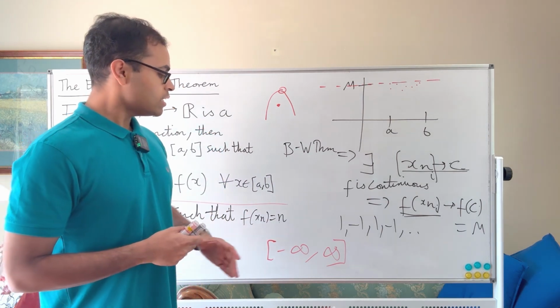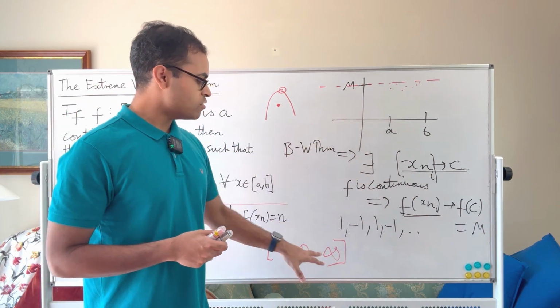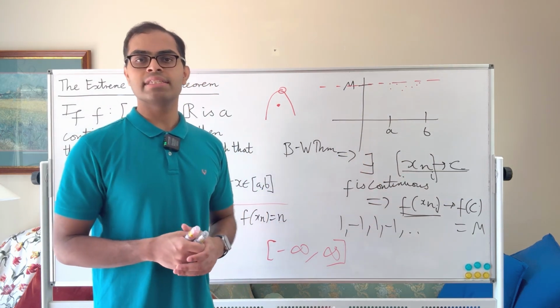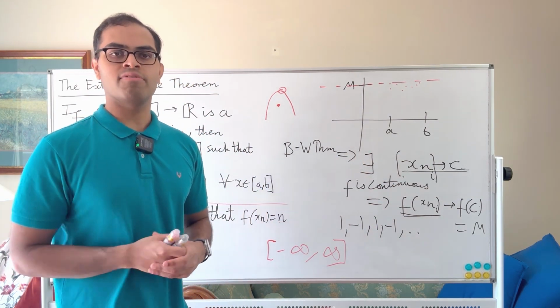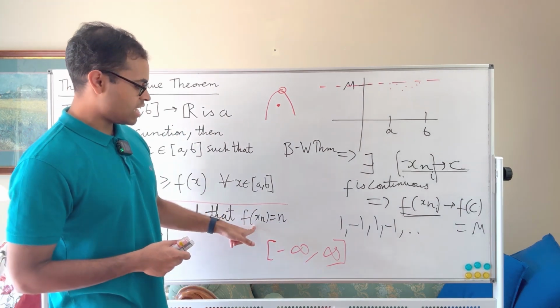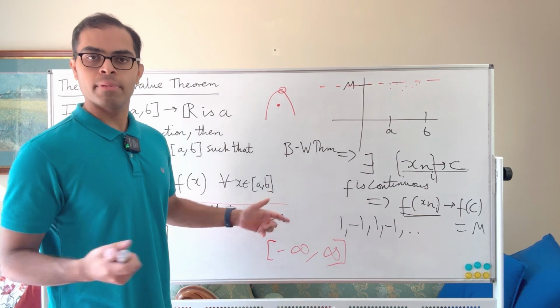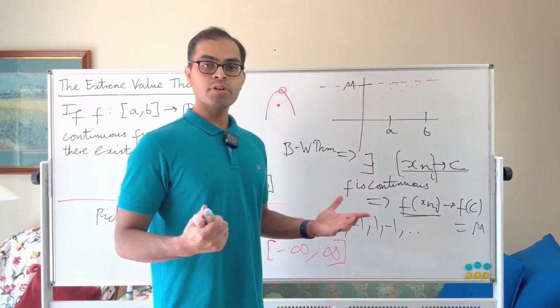Okay, so in that case you could sort of do the same idea. You could then say m is infinity, and you're sort of applying the same principle. You're basically saying that m minus 1 over n approaches m if m is finite, but if m is infinite, then n approaches m. So you can pick the values of the function to approach m. Okay, now that's the proof of the extreme value theorem.